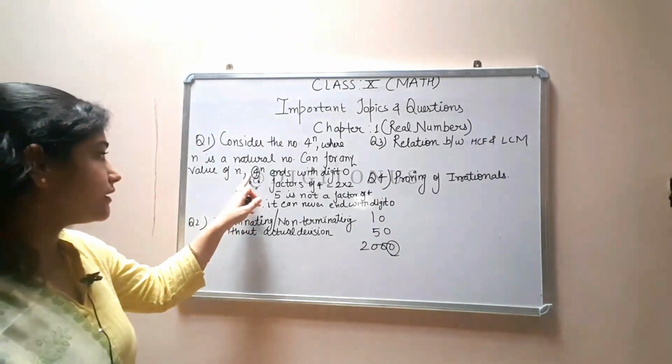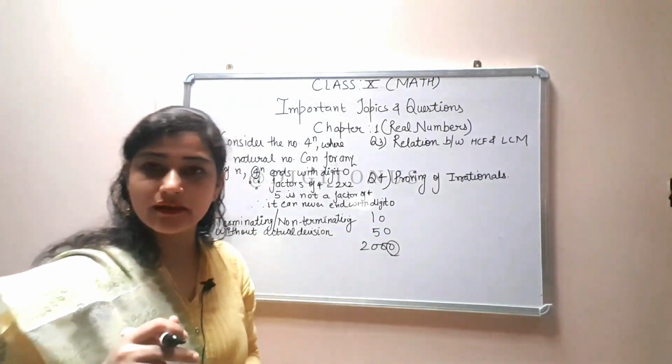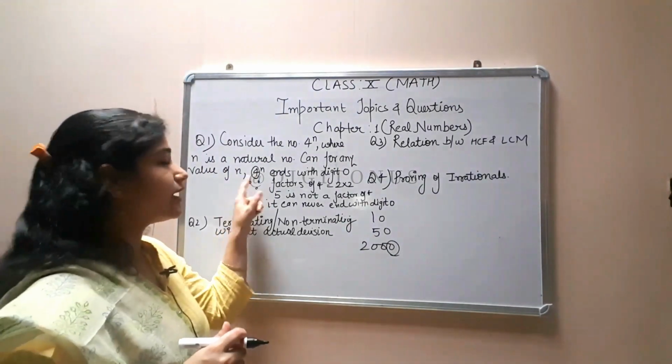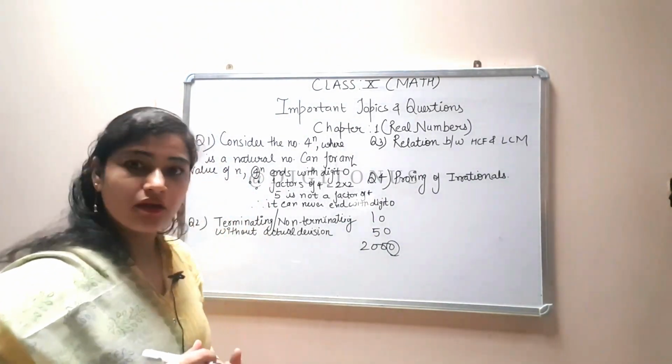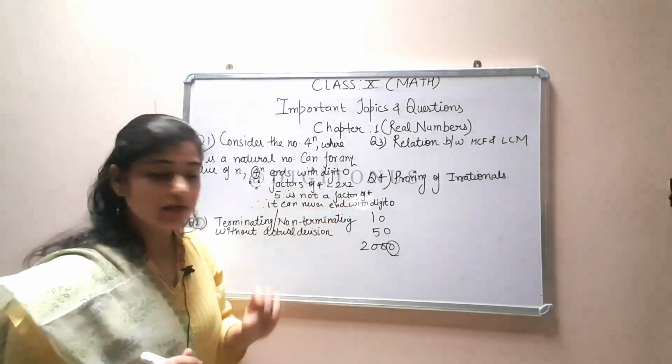तो आपको ये ध्यान रखना है कि जो भी नंबर है, any number raised to the power n, means any natural number, that number has 5 as a factor or not. Okay, that's it. It's very simple language, you can write according to you.